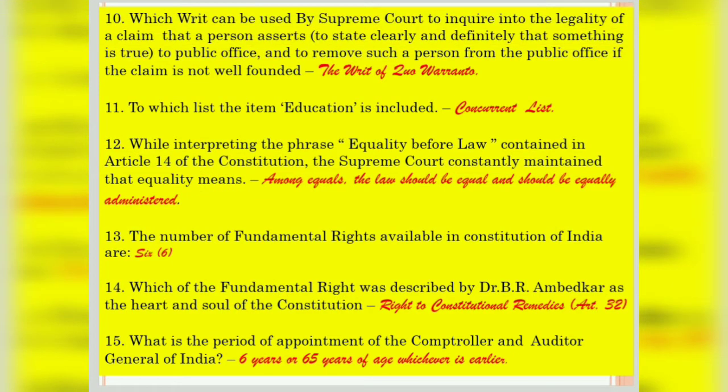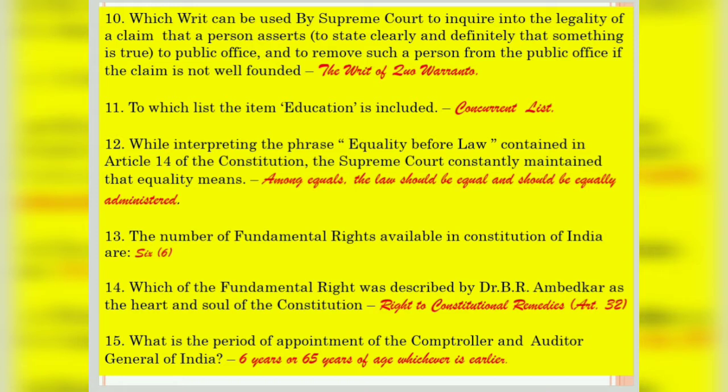Now coming to question number 10, which writ can be used by the Supreme Court to inquire into the legality of a claim that a person asserts to public office and to remove such a person from the public office if the claim is not well founded? It is provided in the writ of quo warranto.